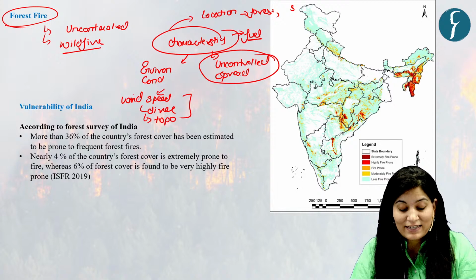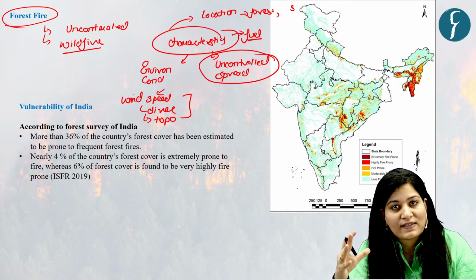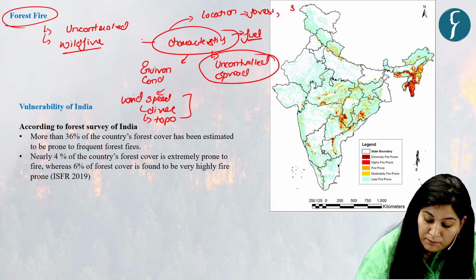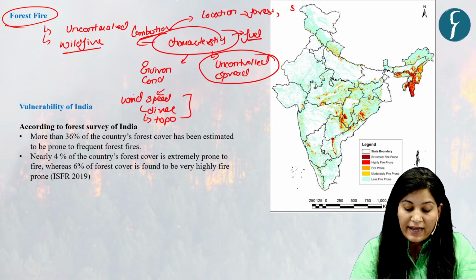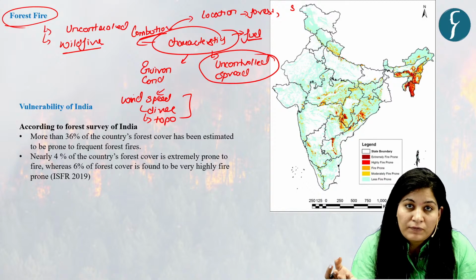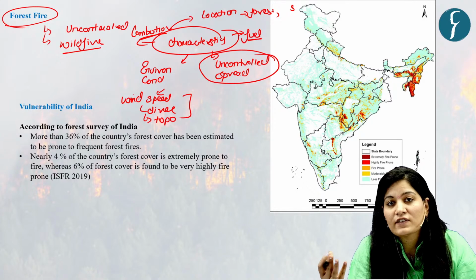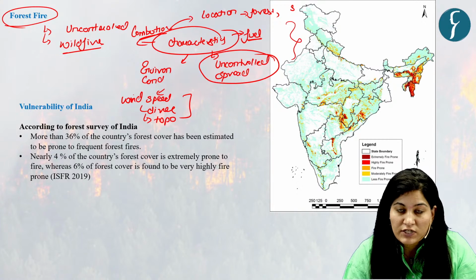That is why it is said that fire moves faster uphill because heat rises. Okay. Now, fifth characteristic is combustion. Here the process involved is combustion. It is a mix of heat, fuel and oxygen which results in a chemical reaction that results in a forest fire. So these are the chief characteristics of forest fire.